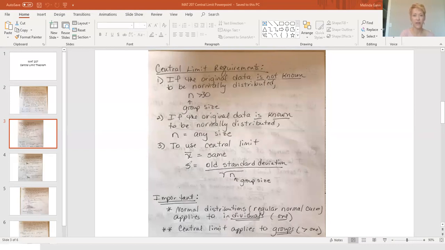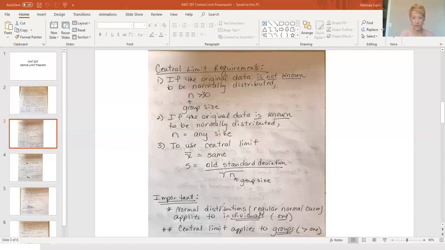So your standard deviation for groups is not going to be the same as it was for individuals. What you're going to do is take your old standard deviation for individuals and divide it by the square root of n, where n is your group size. Okay? So just make sure we understand, it says important down here.